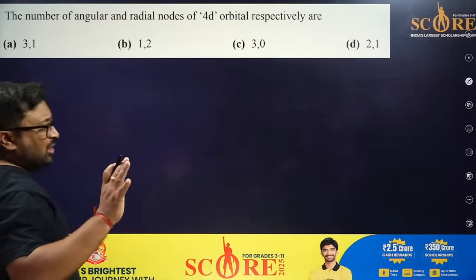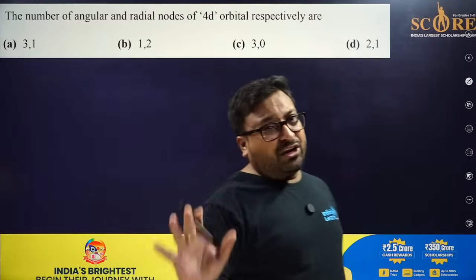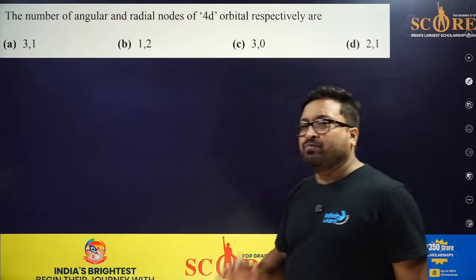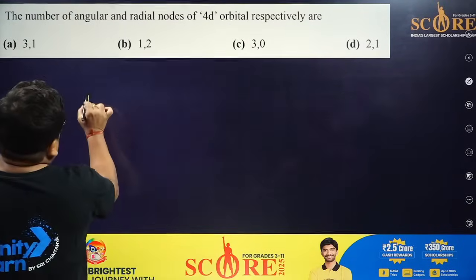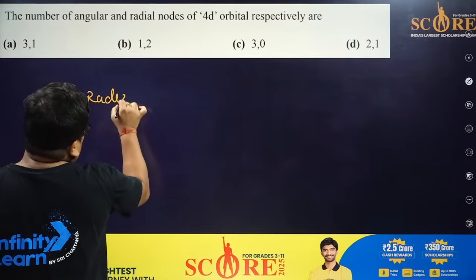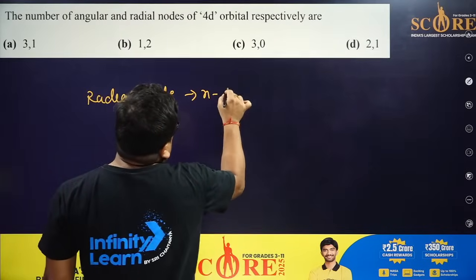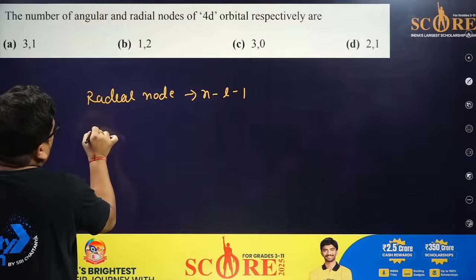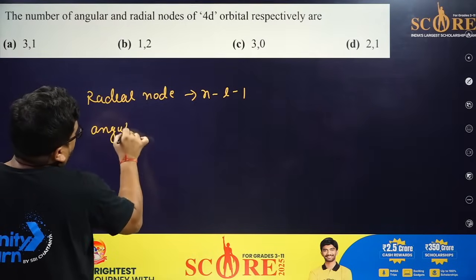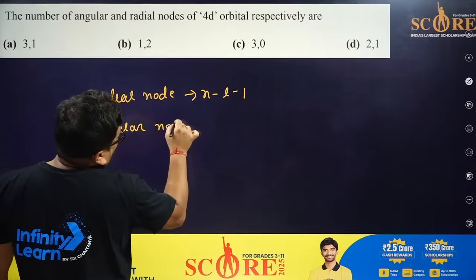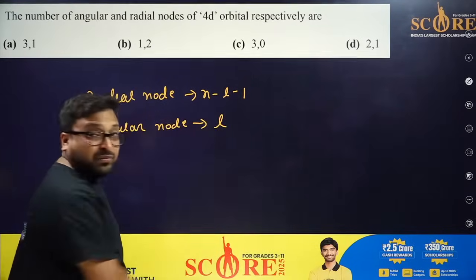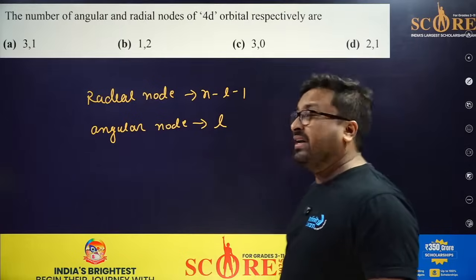Node means the probability of finding an electron in that area is 0. So the radial node formula is n minus L minus 1 and the angular node is only L.